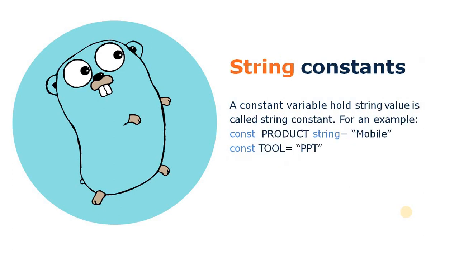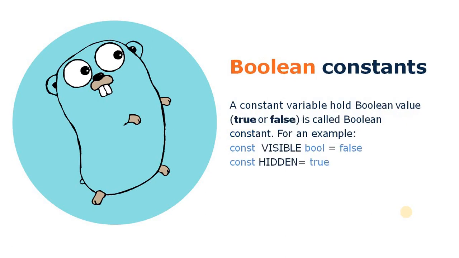So let's move on to the string constant. In a string constant, a variable that holds a string value is called a string literal. Here we take two examples. In the first example we declare a product string literal, and we explicitly mention the type as string with value mobile. In the second example we declare a constant variable tool with value ppt. Here the compiler automatically defines the type of this variable as string, based on the assigned value.